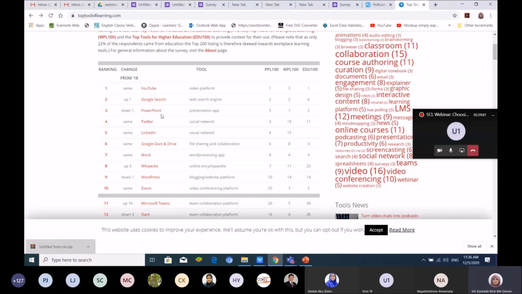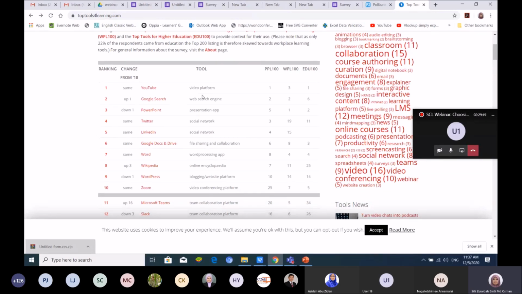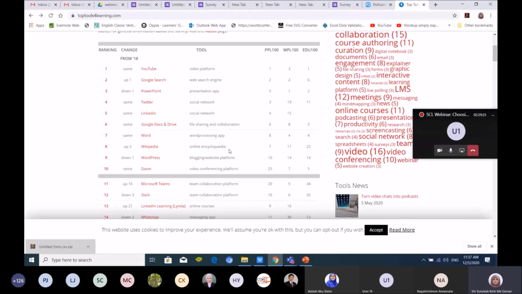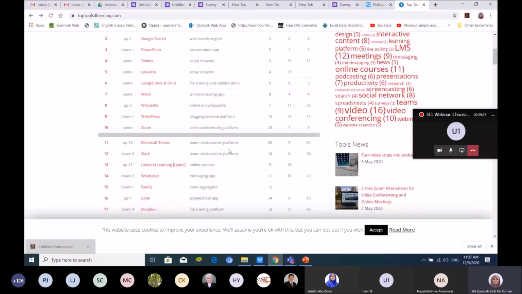And then the third one, PowerPoint and so on. So you can look here. If you want to use presentation apps, this is a presentation app, PowerPoint. Social networking, we have Twitter, LinkedIn, and then Google Docs for file sharing and collaboration. So they already state the tools here, already classify the tools. So you can just go to these tools.